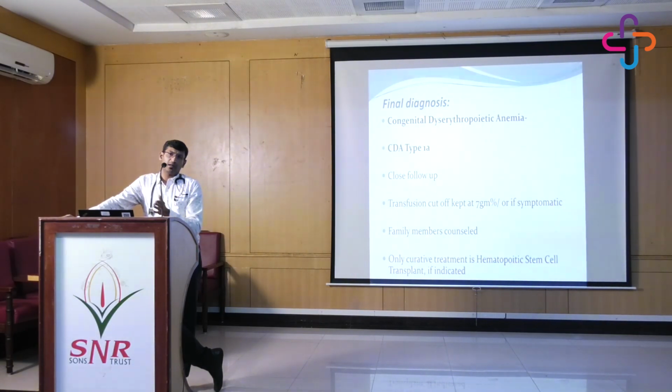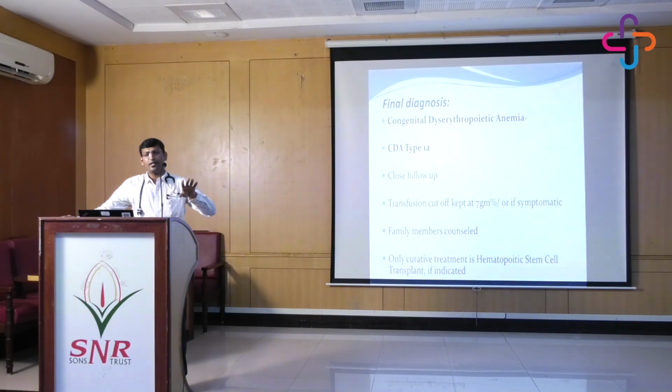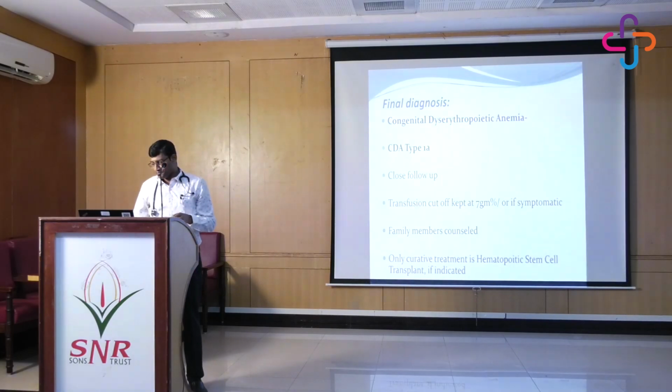The only curative regimen here is hematopoietic stem cell transplant, which is indicated only if she is symptomatic or requiring multiple transfusions. Because this patient is fortunate enough that she never had any transfusion history, we just kept close monitoring, and the patient is still under follow-up. She is doing well. The hemoglobin is going to be somewhere around 8, and it is not going to increase at all.